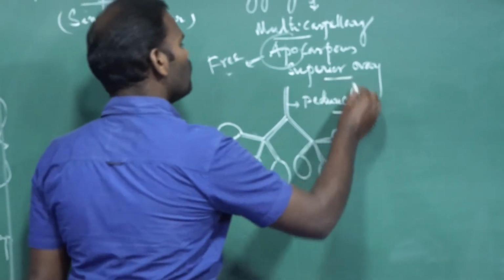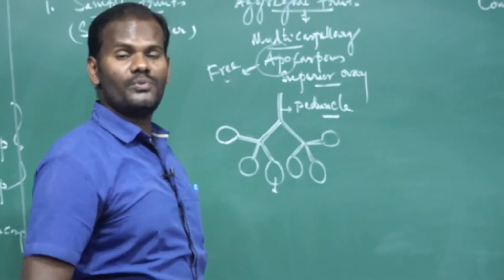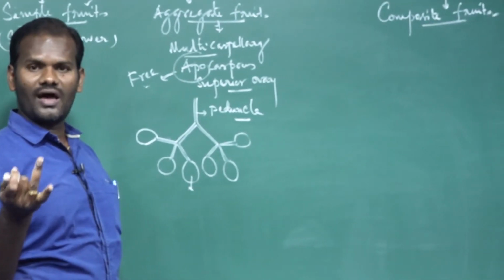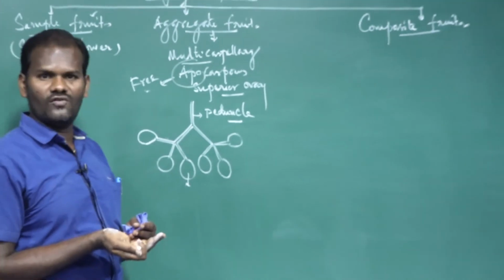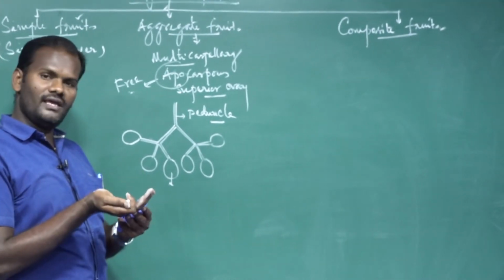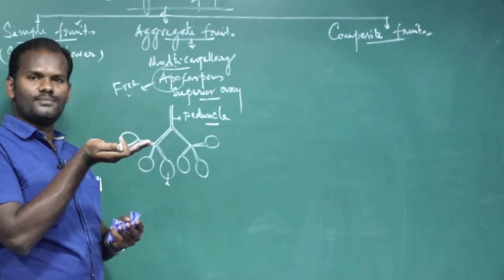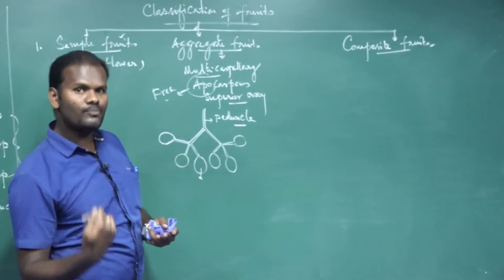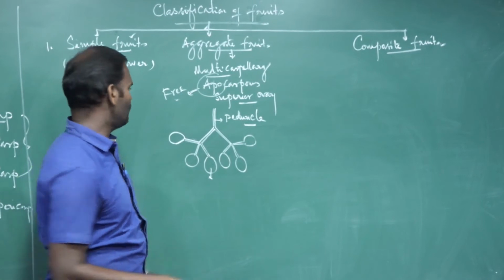It is a superior ovary. You know what is called a superior ovary? All the floral parts such as calyx, corolla, and androecium arise below the ovary. So the ovary or gynoecium is placed on the top. Such an ovary is said to be a superior ovary. The flower is said to be hypogynous, with the floral parts below the gynoecium.